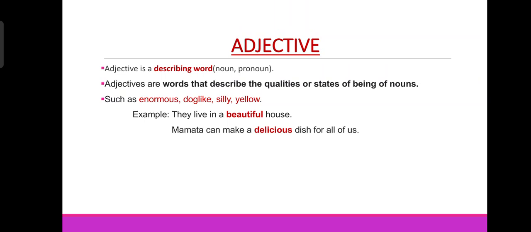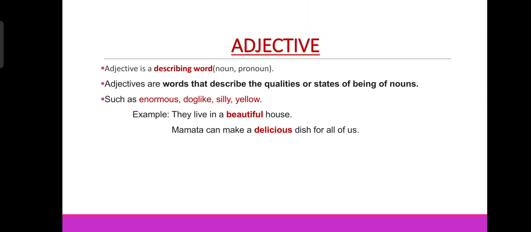Describes means tell something about a noun or pronoun. So adjectives are words that describe the qualities or states of being of nouns. About nouns or pronouns, whenever we say something more about them, then we call them adjectives. Such as enormous, dog-like, silly, yellow. See, these words are some of the adjectives that can be used to describe a noun.